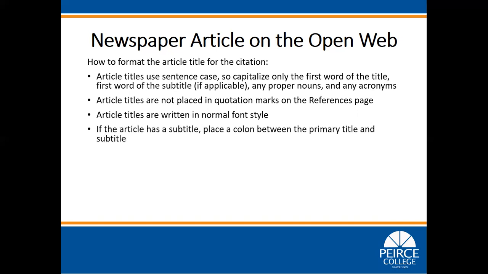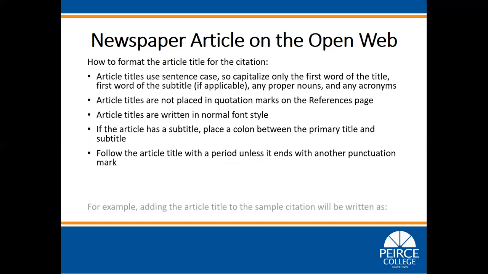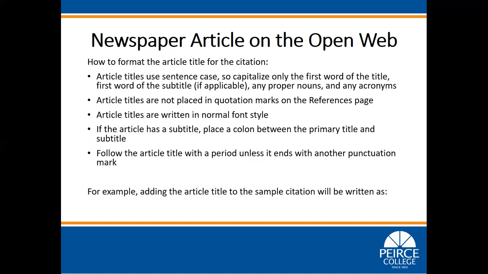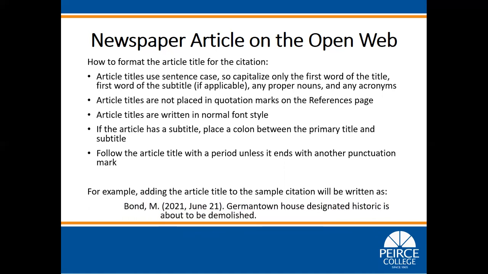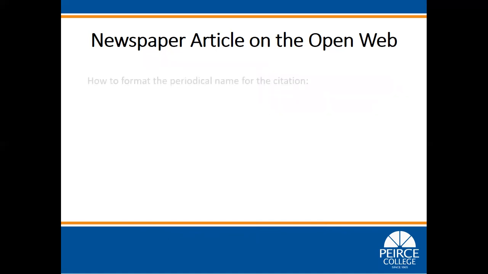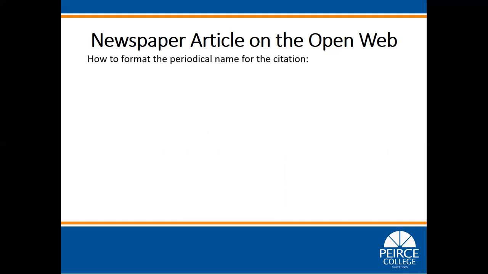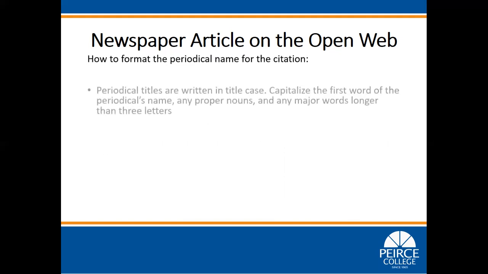If the article has a subtitle, place a colon between the primary title and subtitle. Follow the article title with a period unless it ends with another punctuation mark. For example, adding the article title to the sample citation will be written as Germantown House designated historic is about to be demolished, period.